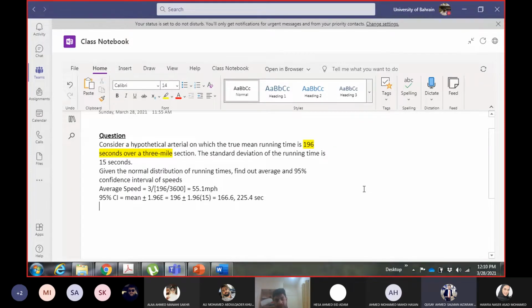Okay. Now I will use this range to calculate the speed. So maximum speed is using the lower range of the running time. So it's the same equation basically. I will just change the running time. 166.6.